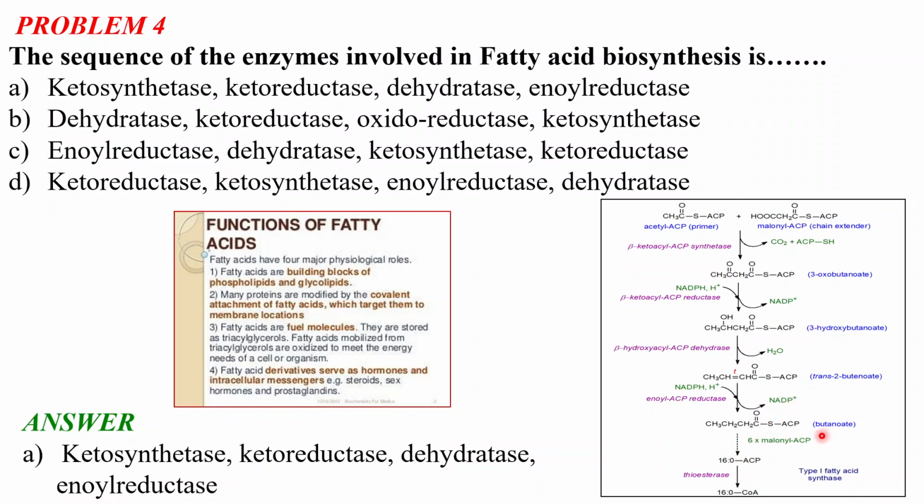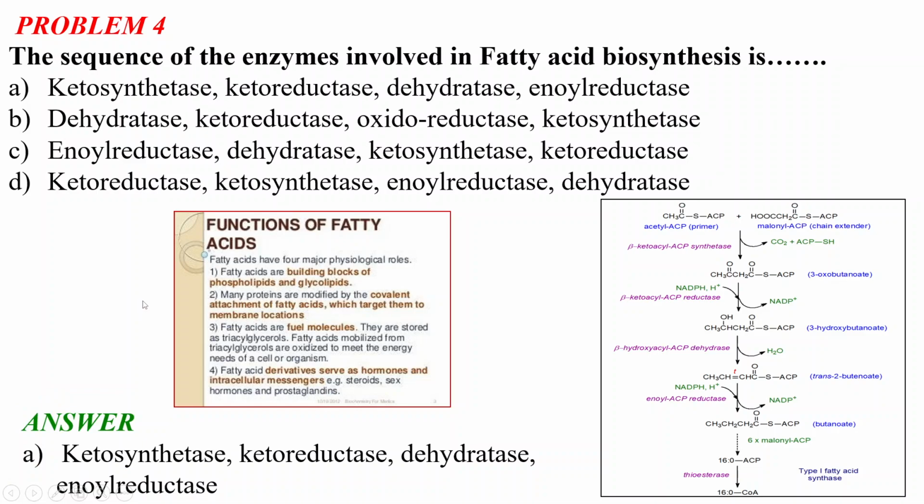And there is also a last step for fatty acid biosynthesis, and here 6 molecules of malonyl ACP are converted, and we will have this type 1 fatty acid synthesis. Okay. So this was the biosynthetic pathway for fatty acid biosynthesis, and you don't need to remember exactly each and every step, but remembering the enzymes is very important, because you can be asked. You don't need to remember the mechanism, but the structures of 3-oxobutanoate, hydroxybutanoate, transbutanoate, and butanoate will be helpful to you.